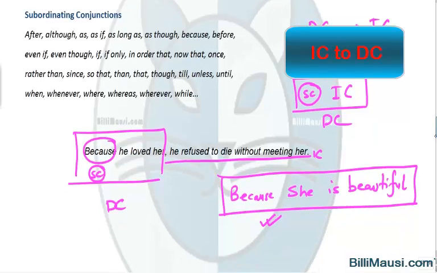I hope you understood and got an overview of conjunctions. You'll be able to understand them better when we start solving examples in other videos after this. Thank you very much.